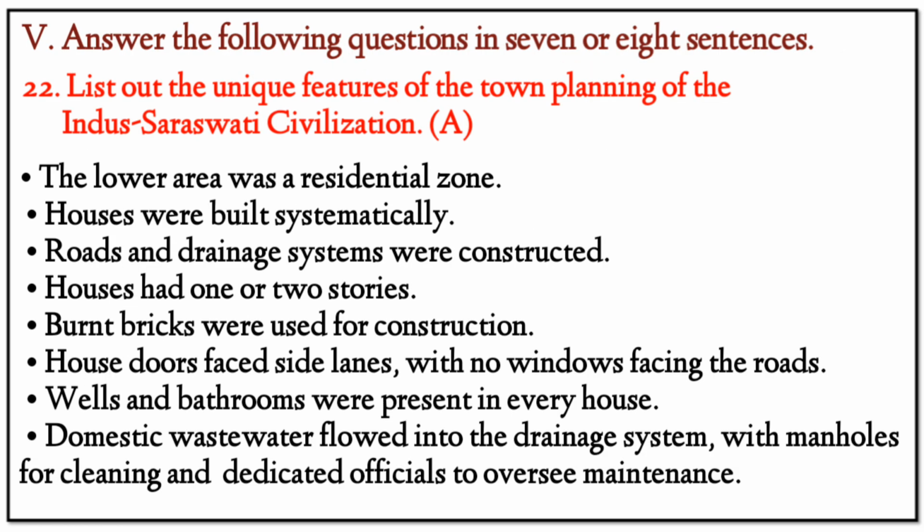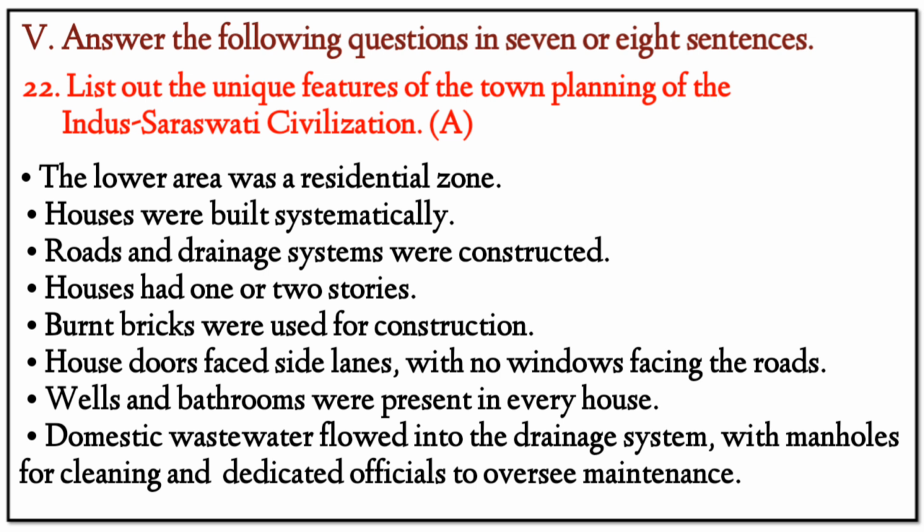Next, question number 5. Answer the following questions in 7 or 8 sentences. 22. List out the unique features of the town planning of the Indus Saraswati civilization. Answer: the lower area was a residential zone. Houses were built systematically. Roads and drainage systems were constructed. Houses had one or two stories. Burnt bricks were used for construction.